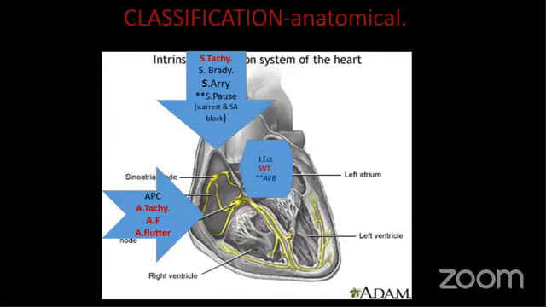Yes, start from here, sir. So, classification of arrhythmia. For the student, it is easier to remember anatomically from where the arrhythmia arises. All the arrhythmia that arise from the ventricle usually have a wide QRS complex, so that is the wide complex tachycardia. And arrhythmia that arises from the atria or the AV node, if it is conducted through an aberrant pathway, or there is bundle branch block, either left or right, may also produce a wide QRS complex.